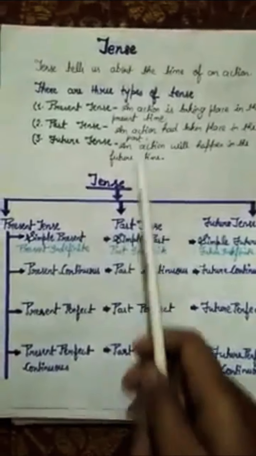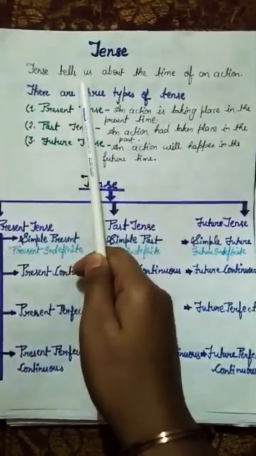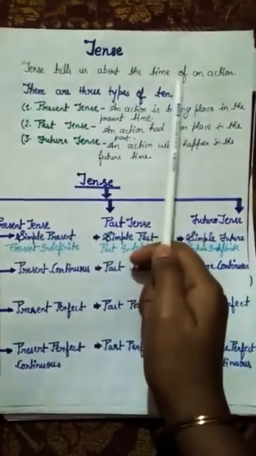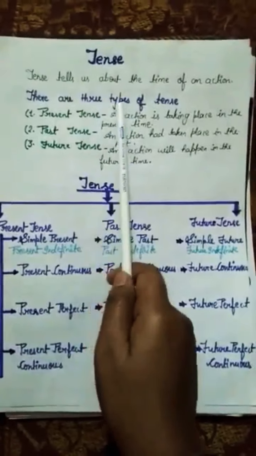Today I am going to teach you about tense. So what is tense? Tense tells us about the time of an action. Is that clear? There are three types of tense.